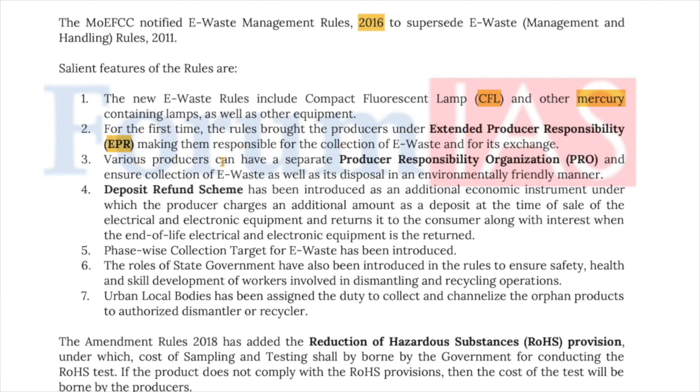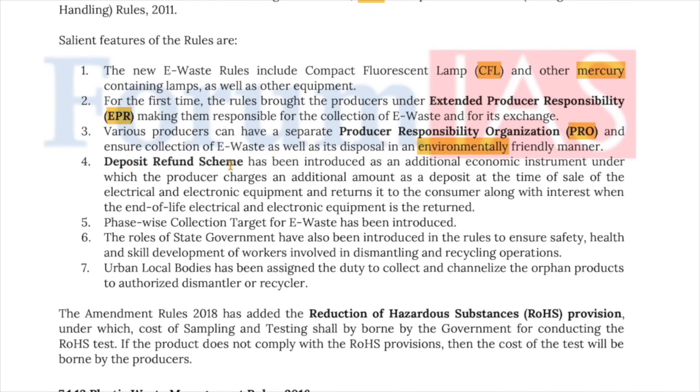Now, various producers can have a separate producer responsibility organization and ensure collection of e-waste as well as their disposal in an environmentally friendly manner. Now, a deposit refund scheme has been introduced as an additional economic instrument, under which the producer charges an additional amount as a deposit at the time of the sale of the electrical and electronic equipment and returns it to the customer along with interest when the end-of-life electronic waste equipment is returned.